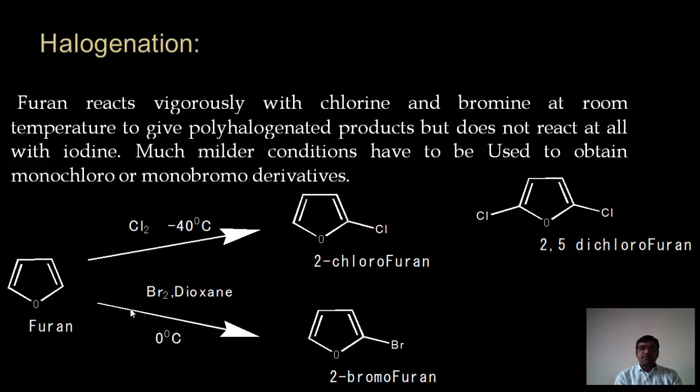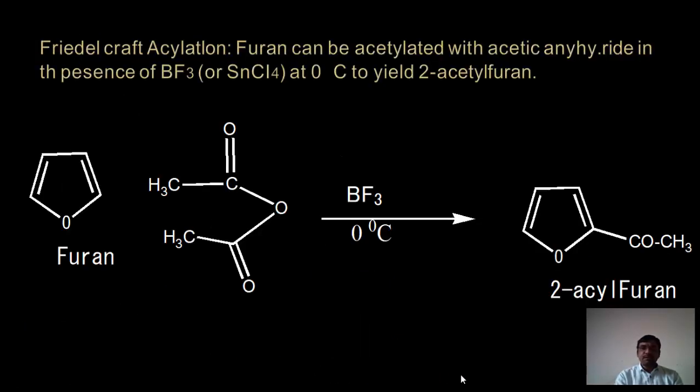On bromination, we use the reagent bromine molecule in dioxane as a solvent at 0 degrees centigrade to give 2-bromofuran. The next one is the Friedel-Crafts acylation. Furan can be acylated with acetic anhydride in the presence of a Lewis acid, that is BF3 or SnCl4, at 0 degrees centigrade to give 2-acylfuran.